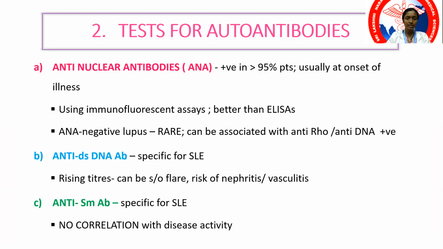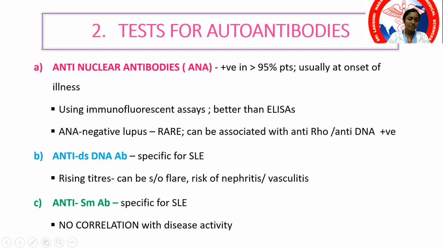The screening test will be ANA, which is positive in approximately 98%, that is more than 95% of the individuals. Therefore, it is a very apt, sensitive marker for screening. What you have to use is immunofluorescence. Some of the private laboratories use ELISA. ELISA is not very sensitive. What you have to use is IFA, the immunofluorescence assay. A patient with a negative ANA report on multiple occasions is less likely to have SLE, and further investigations are less likely to be needed.